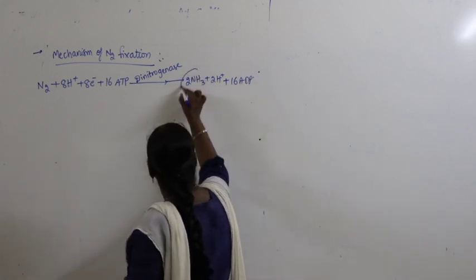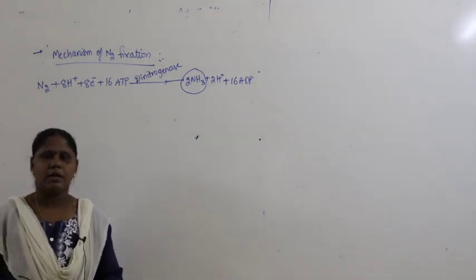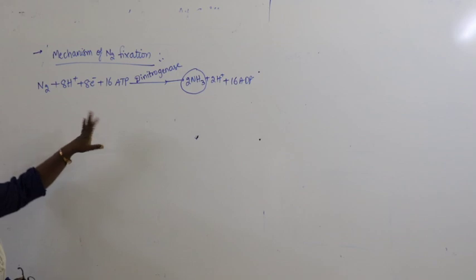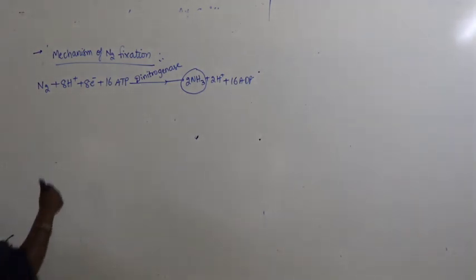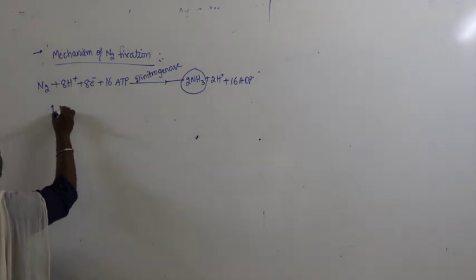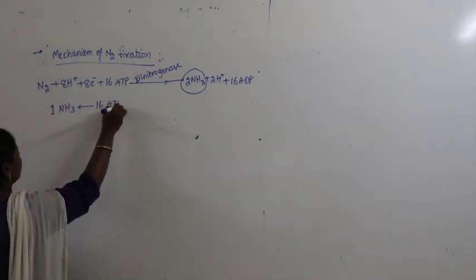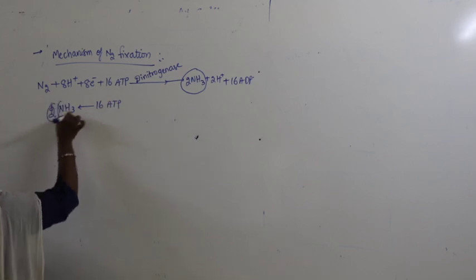the enzyme produces 2 molecules of ammonia plus 2 protons, along with 16 molecules of ADP. So what is produced here is ammonia, 2 molecules of ammonia. Now in this mechanism what we have to understand is that 16 ATP molecules are used to produce 2 molecules of ammonium.